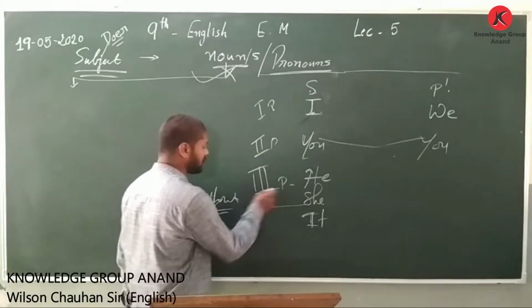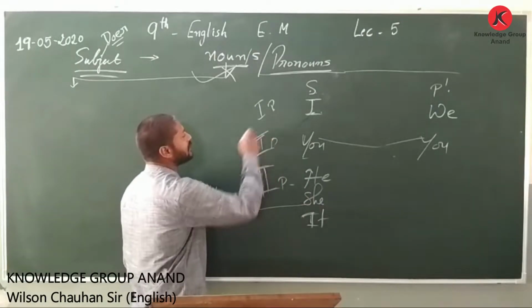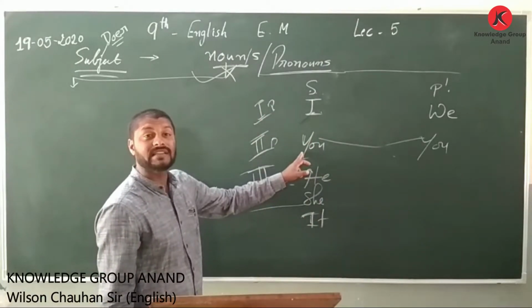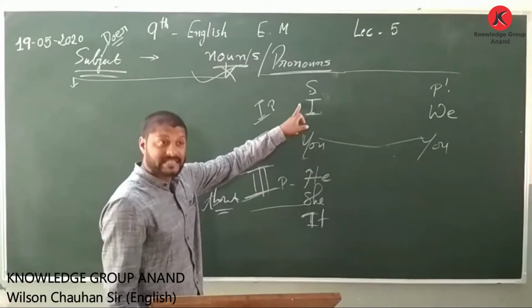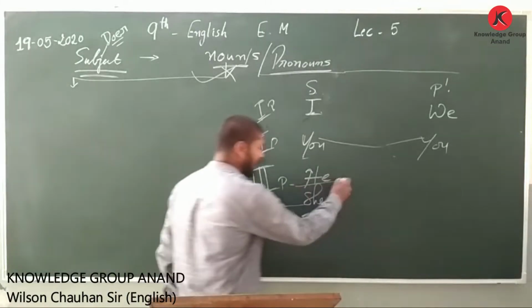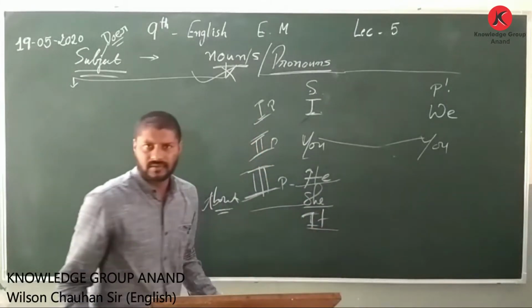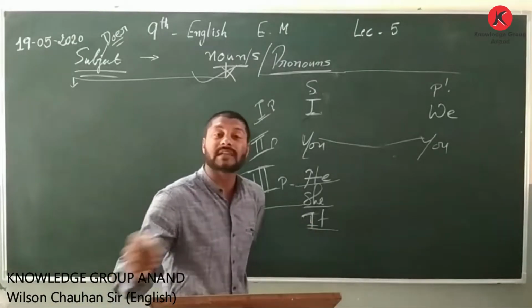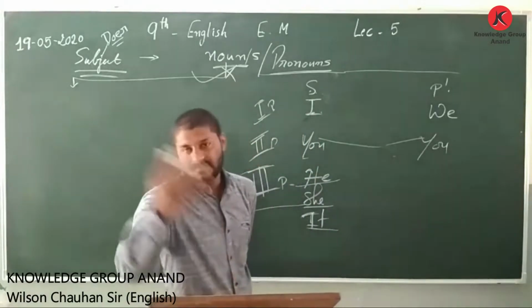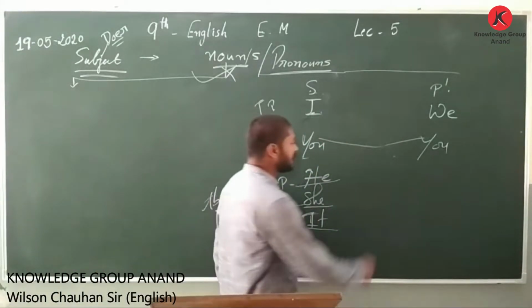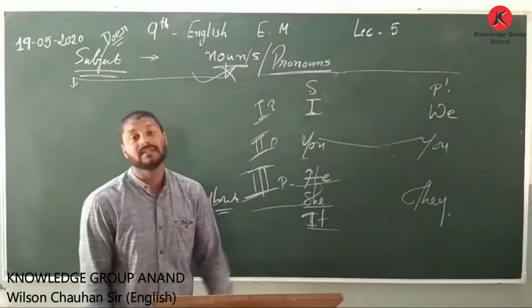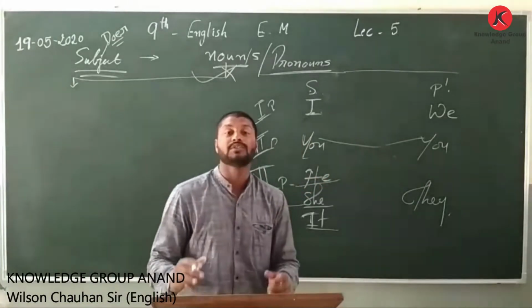When I am talking about the third person, remember this is not just that I am mentioning three different lines, no, this is for myself, this is when I involve the other person, this is I say to him about this person. Okay, that person can be male, female or neutral. Sometimes it can be a thing where you are unable to have the gender identified. And here when we have the same, it is used as "they" in third person plural. So these are the main pronouns for us.